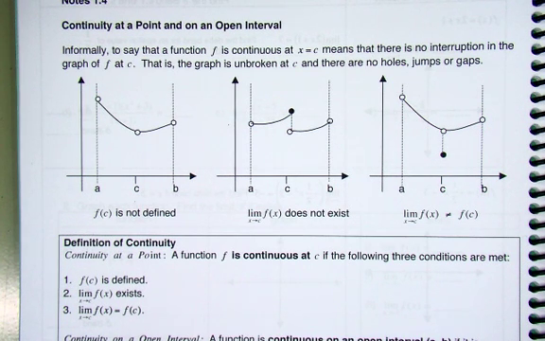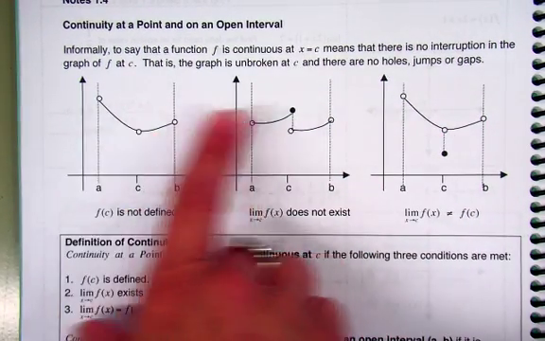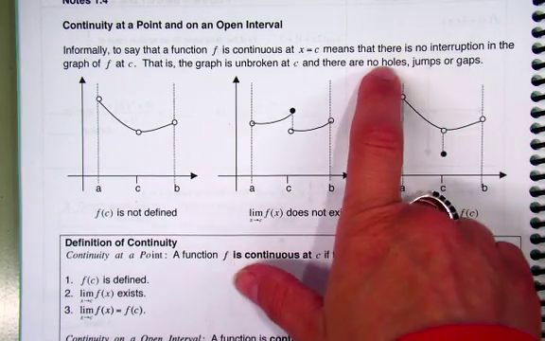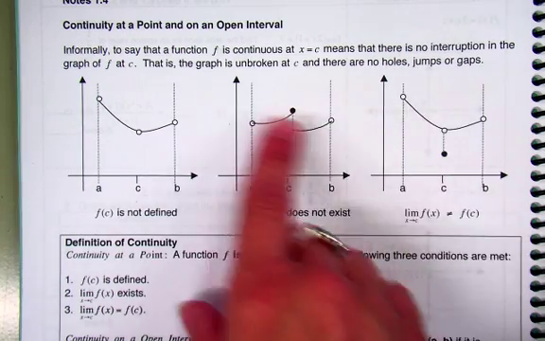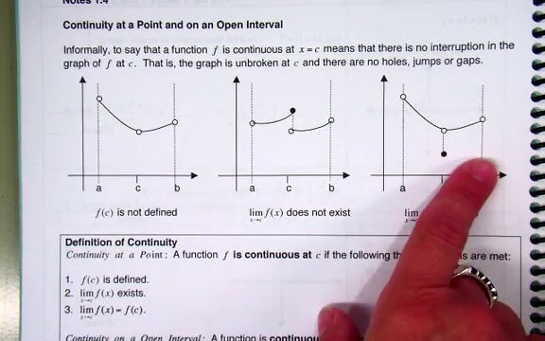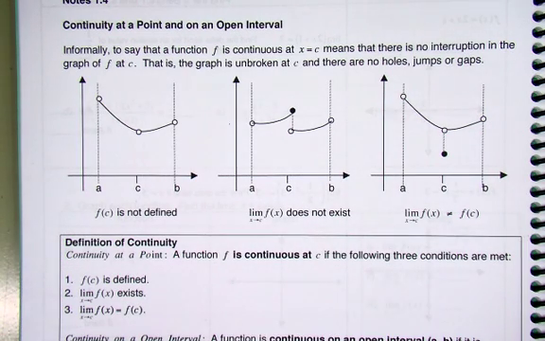So what it can't have are these things like holes, right, like the first one. It can't have this thing which we call a break or a gap in the function. And this would be another sort of a gap or a jump. So we've got jumps and gaps and breaks. So anything with these sort of missing parts, these would be considered not continuous, okay? So here it says holes, jumps, gaps, and breaks. So notice these are all just examples of different graphs where we have holes and jumps and breaks. And so these issues here, why are they not continuous? Well, they're not continuous because there's a hole or there's a break or there's a gap, right? It doesn't just continue all the way.